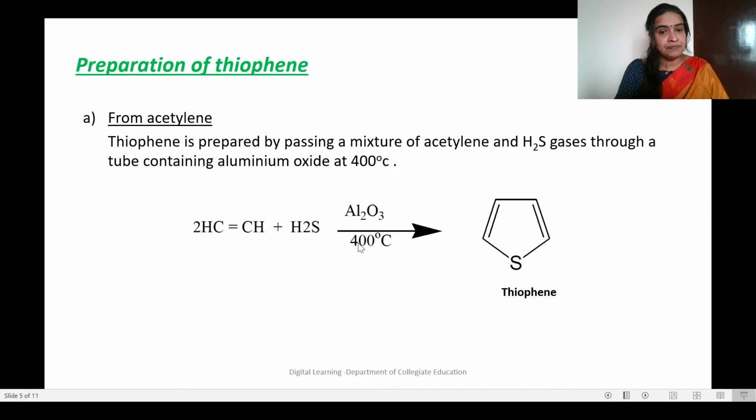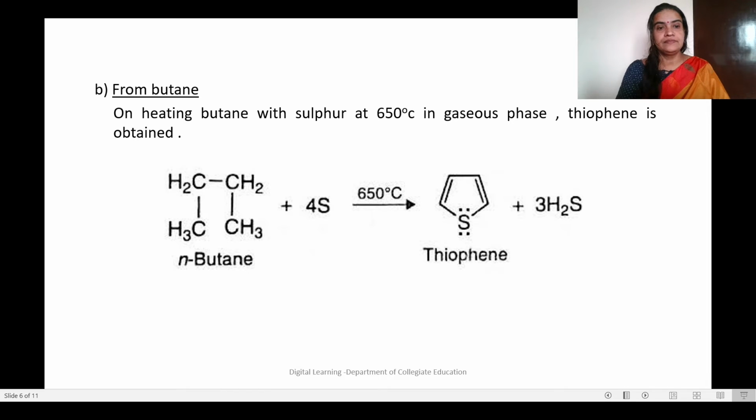When acetylene is mixed with H2S and the mixture is passed through a red hot tube in the presence of aluminium oxide at 400 degrees Celsius, we get the cyclic product thiophene. So two molecules of acetylene mixed with hydrogen sulfide, passed through a red hot tube containing aluminium oxide at 400 degrees Celsius, give the product thiophene.